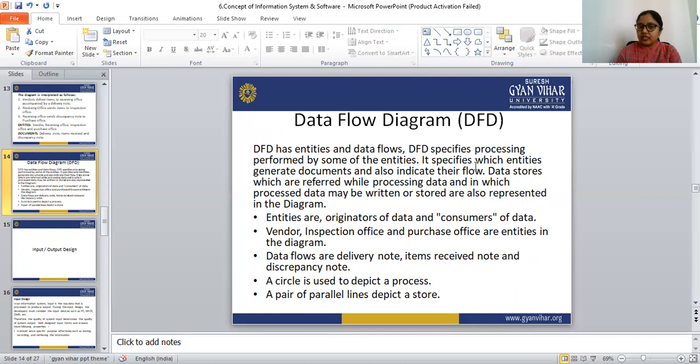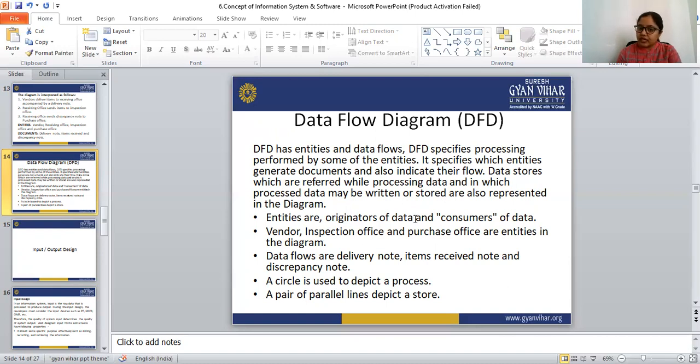It specifies which entities generate the documents and also indicates their flow. Data stores that are referred to while processing the data, and in which processed data may be written or stored, are also represented in the diagram.